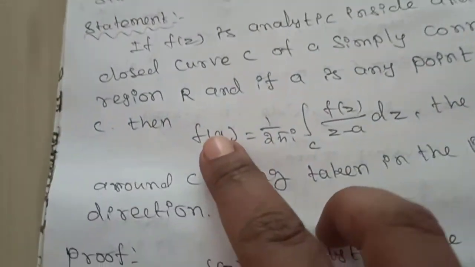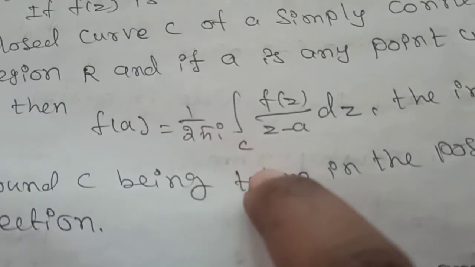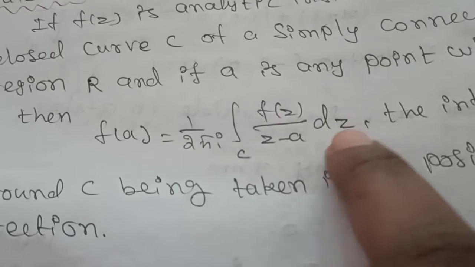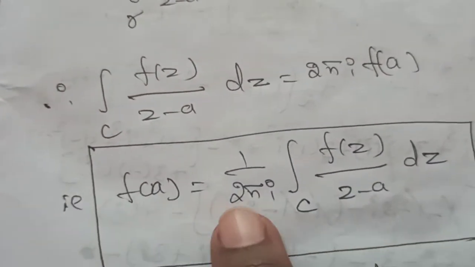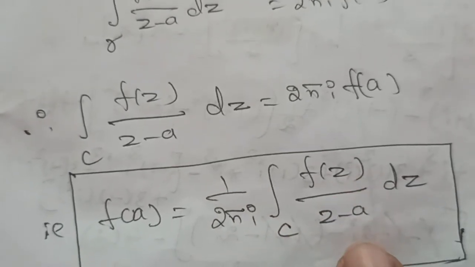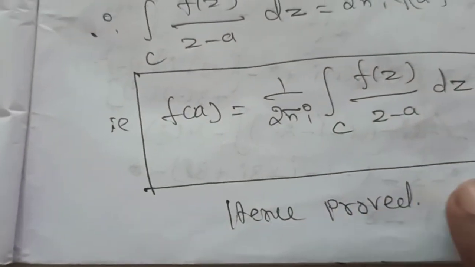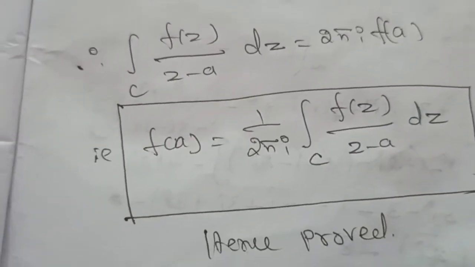We want to prove f of a is equal to 1 divided by 2 pi i into integration of c f of z divided by z minus a into dz. So your answer becomes f of a equal to 1 divided by 2 pi i into integration of c f of z divided by z minus a into dz. Hence the proof. Okay, so this theorem is very important.